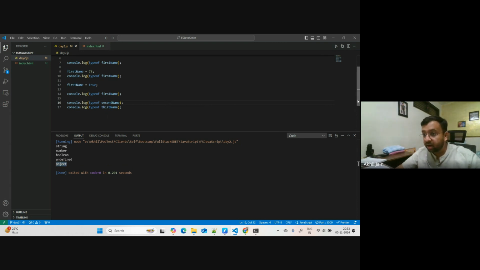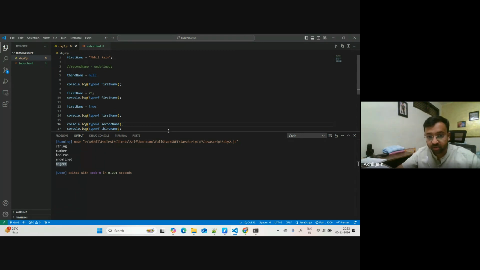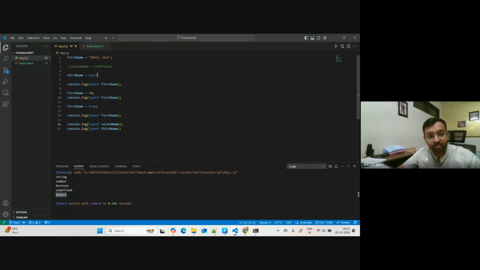This is again a very good interview question which people can ask. So let me answer this. We understood the string part, number, boolean, and undefined. Undefined is a kind of data type which will be given to those variables which do not have the values defined against them. So people ask, what is the difference between undefined and null? Undefined and null.